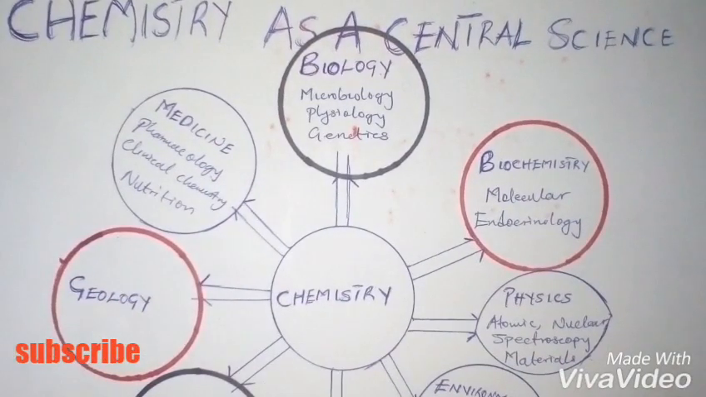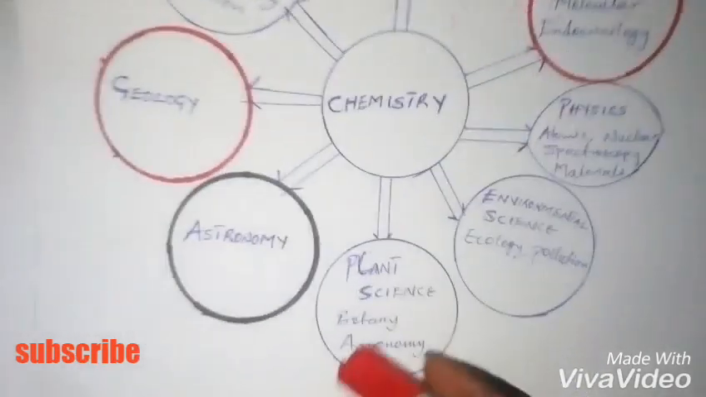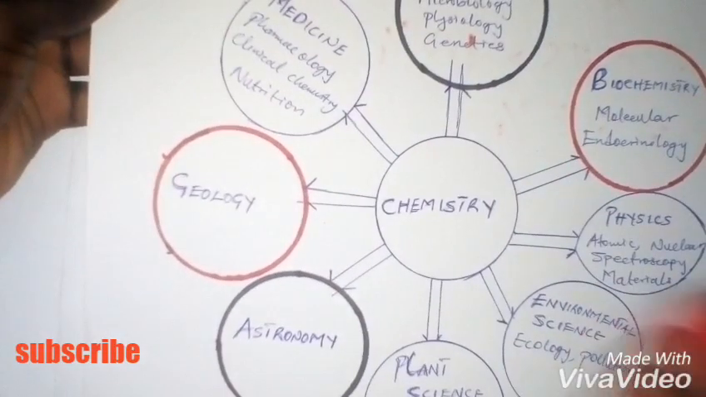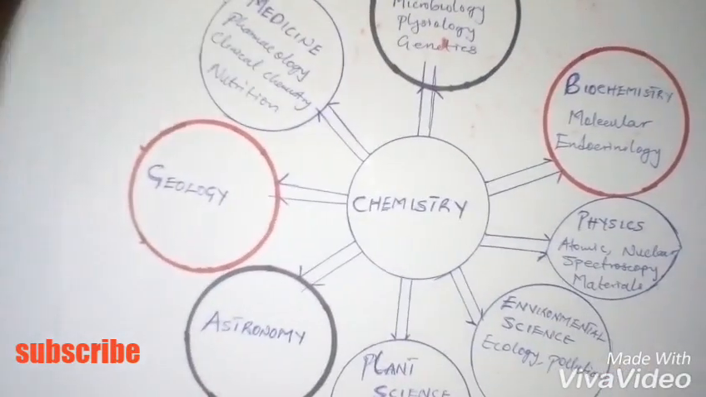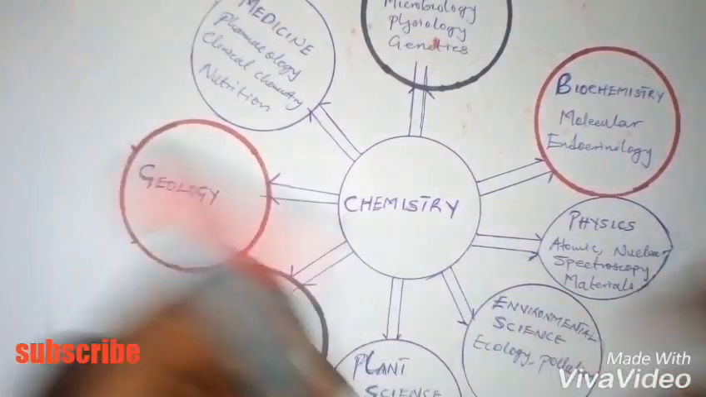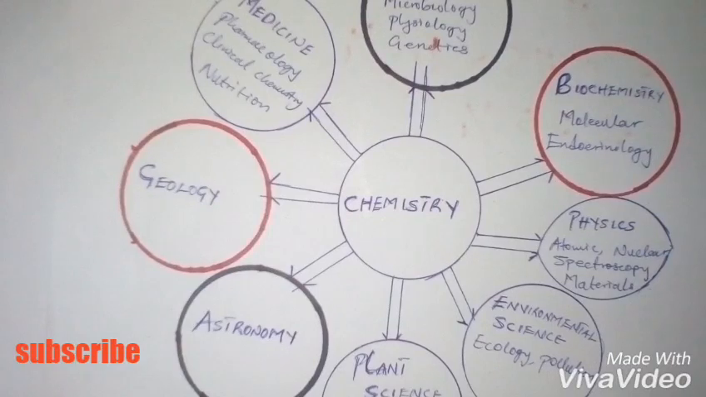It cuts across geology and also astronomy and plant science. So basically, chemistry is a central science that cuts across so many branches of science. And we need to understand that we have three main branches of chemistry, which are physical chemistry, inorganic chemistry, and organic chemistry.